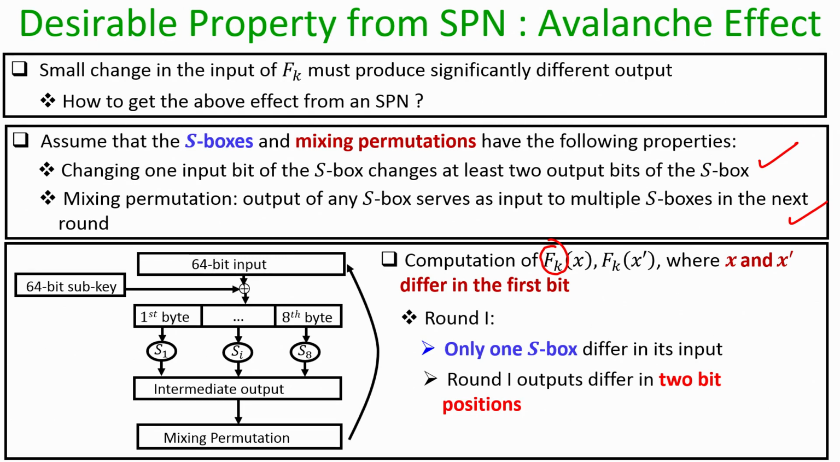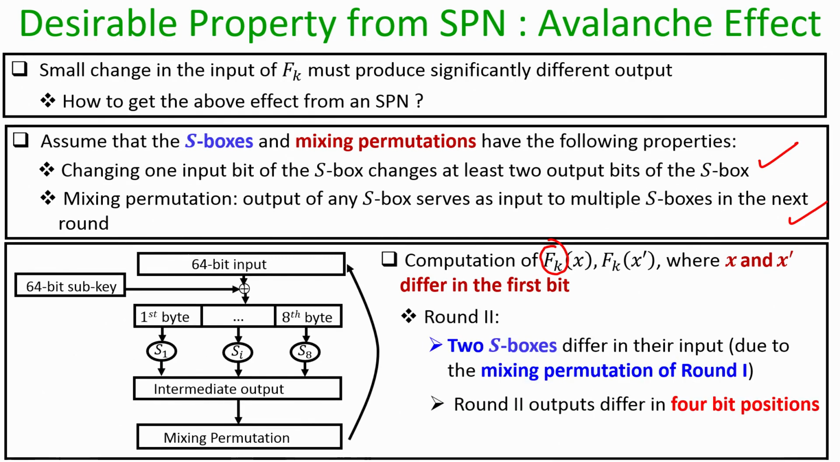And now, when we apply the mixing permutation to the output of the first S box, it will be ensured that when we go to the beginning of the second round, there will be 2 S boxes whose inputs will be differing. This is ensured because of the mixing permutation which we have applied at the end of the first round. That means in round 2 we have 2 S boxes whose input differs in at least one bit, and the output of those 2 S boxes during the second round will now differ in 4 positions, because we are ensuring that our S boxes are such that even if there is a change in one bit of input, the output differs in 2 bit positions.